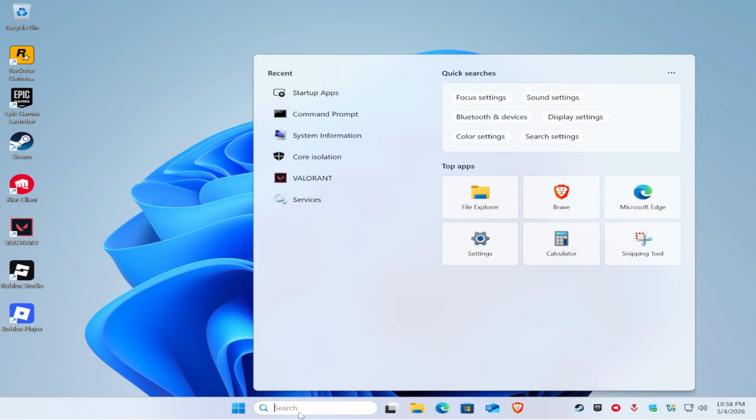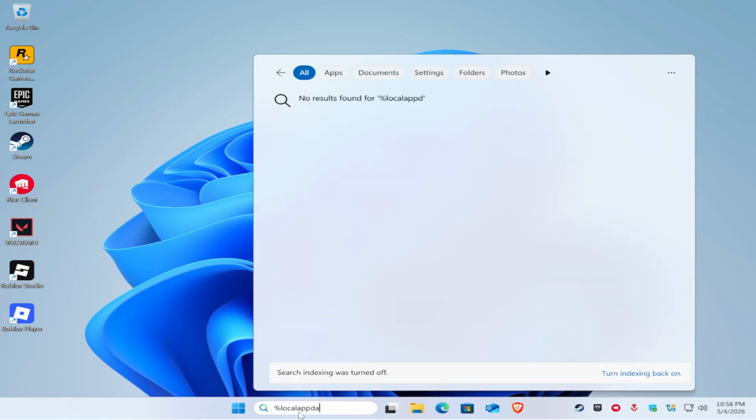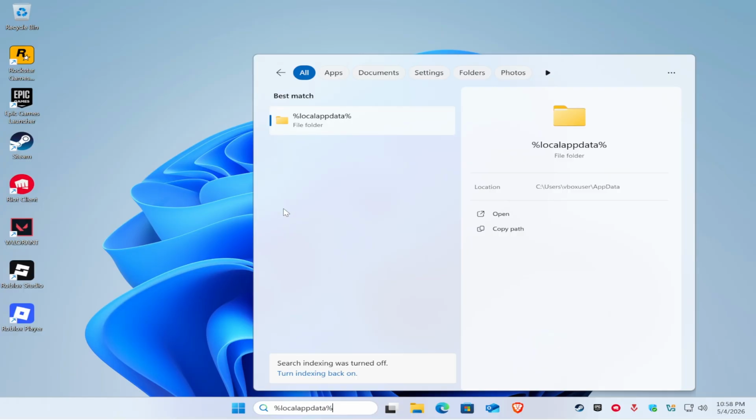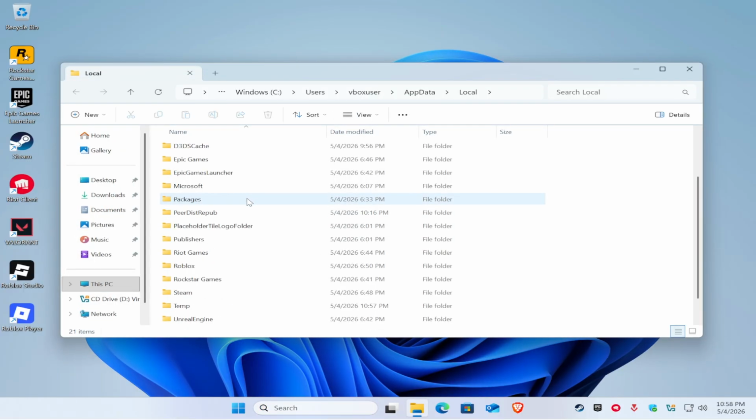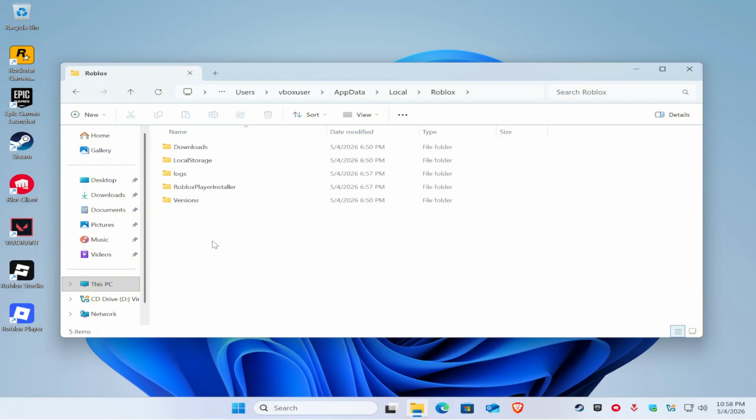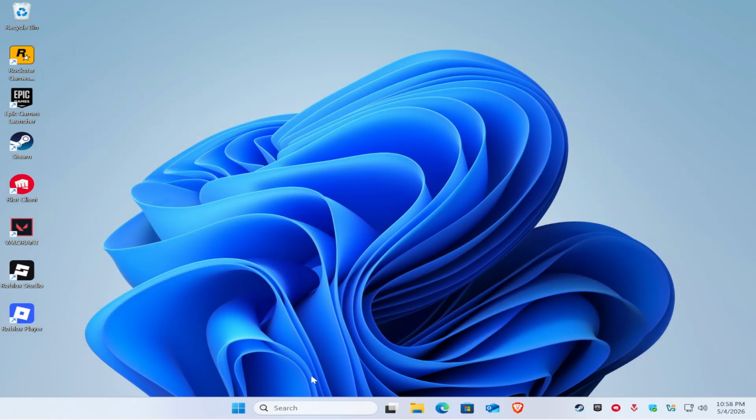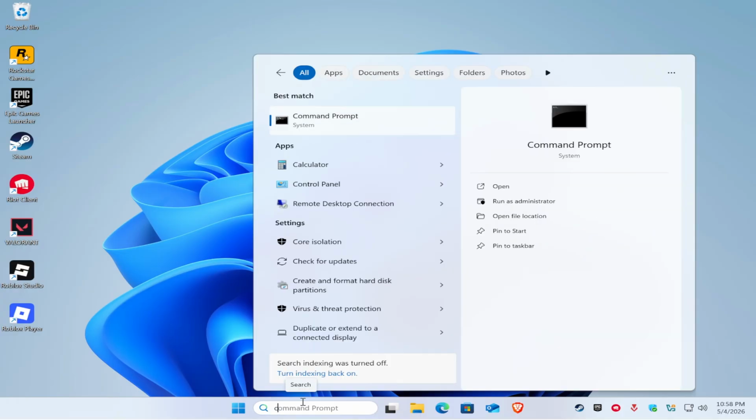Go to your search bar and type down %localappdata%. Again, %localappdata%. Click on it and find Roblox. Double click on it and find versions. Click on it and just delete it. Okay? Wait for it. Close this one and find CMD right here in your search bar.